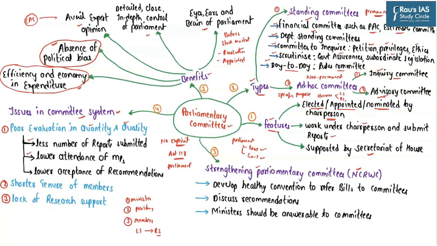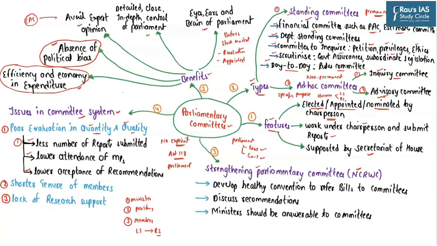And in order to understand the quality of work done by the parliamentary committees, we can look into whether their recommendations are accepted by the parliament or not. So, first and foremost, if you look at the quantity of work done by the parliamentary committees, it has been highlighted that most of the parliamentary committees do not submit the reports. Even if they submit the reports, there is huge delay in the submission of reports.